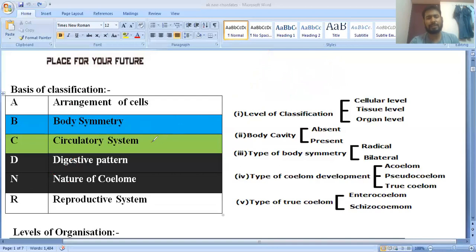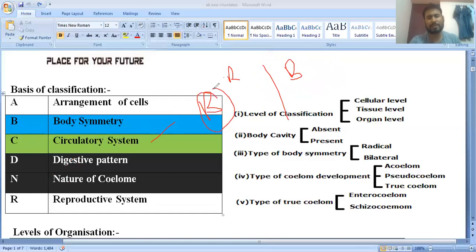The next type of symmetry they have given is the bilateral symmetry. If we check the differences between radial symmetry and bilateral symmetry, before going to the differences, you should know what bilateral symmetry is.